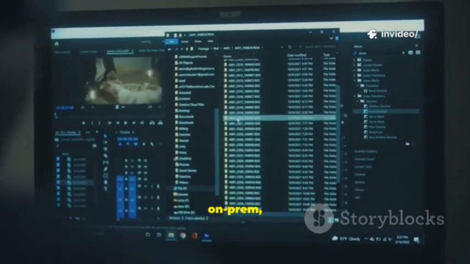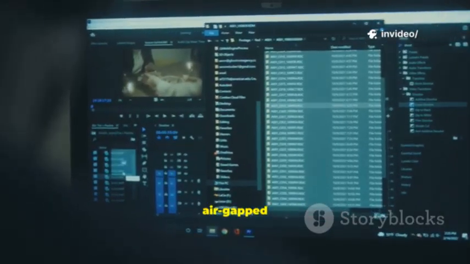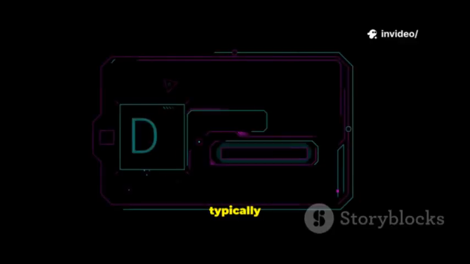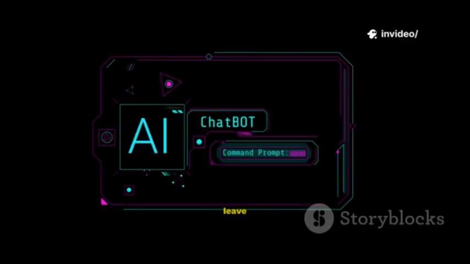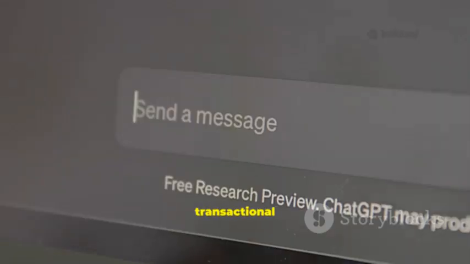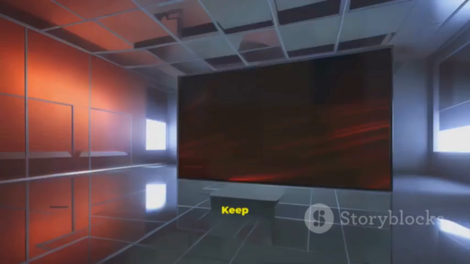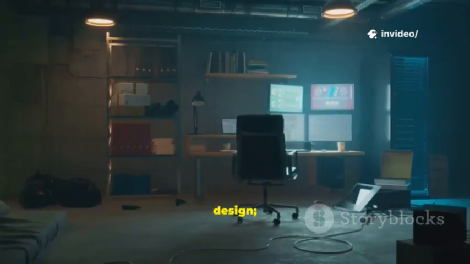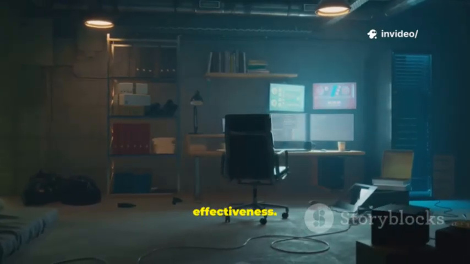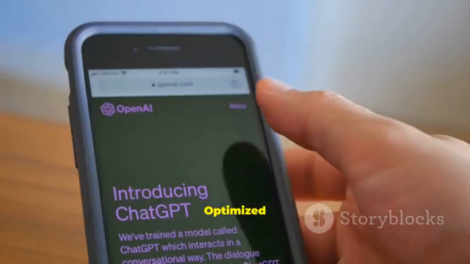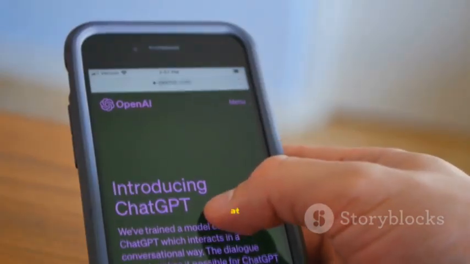DeepSeek can run on-prem, indexing local or air-gapped data. ChatGPT typically operates in the cloud. Prompts leave your machine. DeepSeek is transactional search. ChatGPT is iterative dialogue. Keep this core distinction in mind throughout. Every tool has a design. Architecture drives effectiveness. DeepSeek, purpose-built for search and retrieval, optimized to index unstructured data at scale.